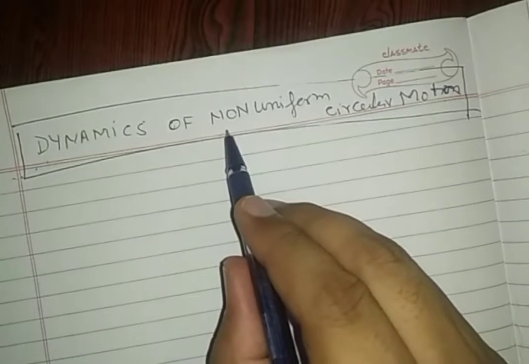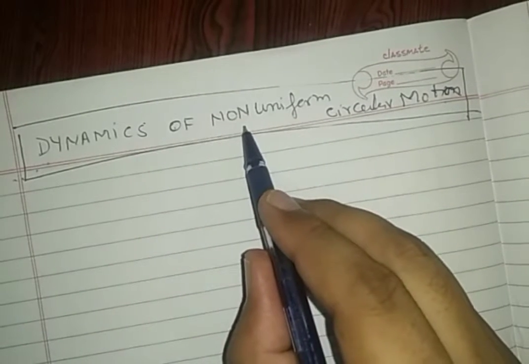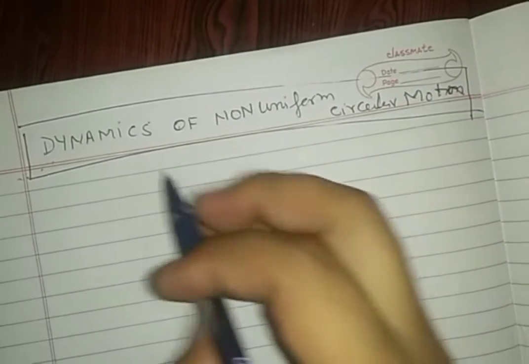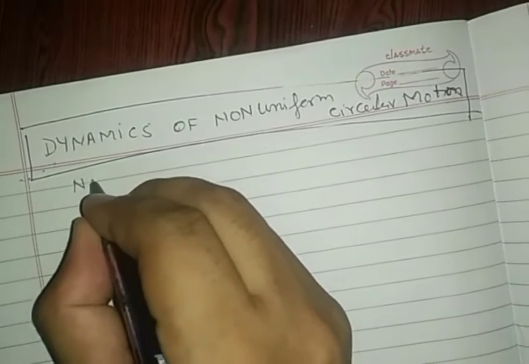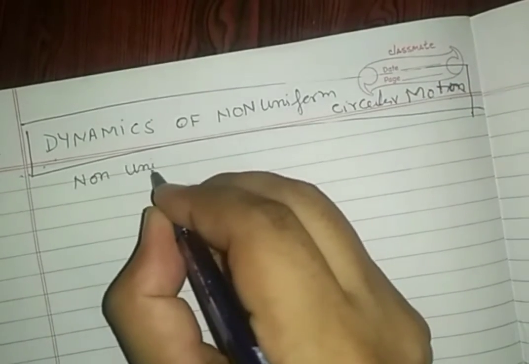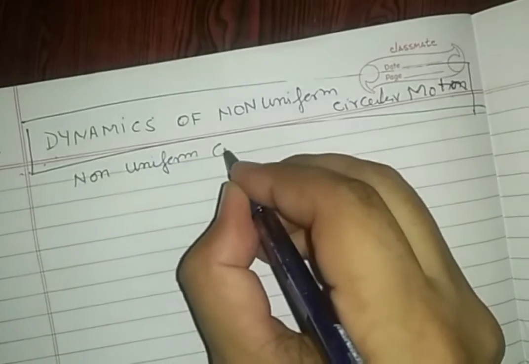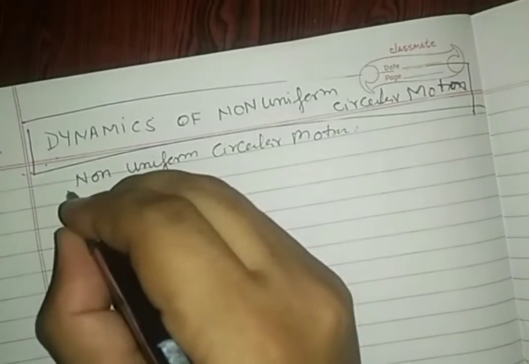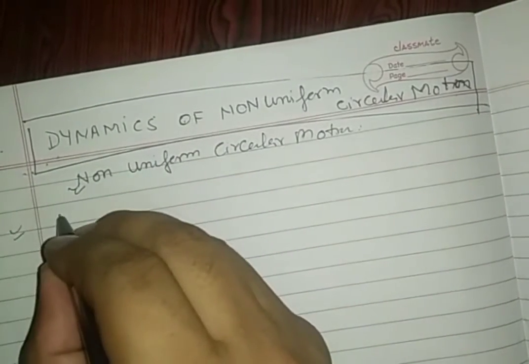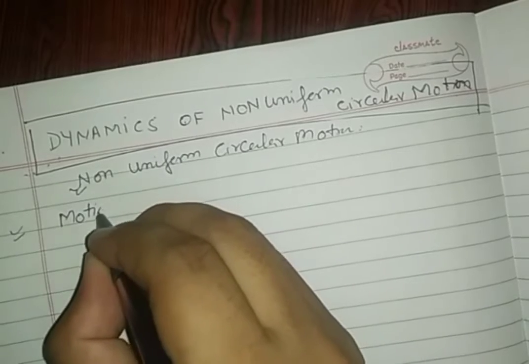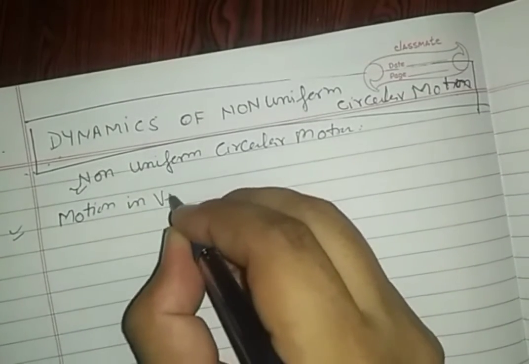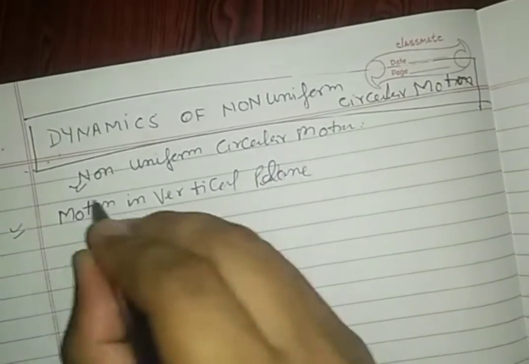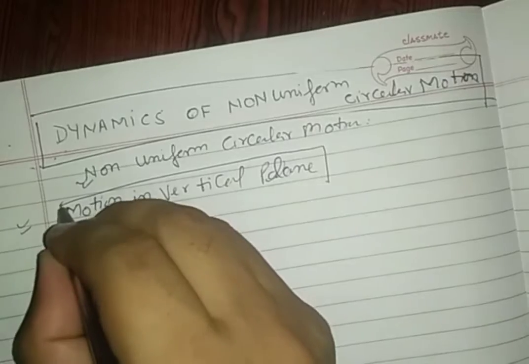Before this, we were watching uniform circular motion. Now non-uniform circular motion we are going to see. Non-uniform circular motion. This topic can also be written as motion in vertical plane. Motion in vertical plane.